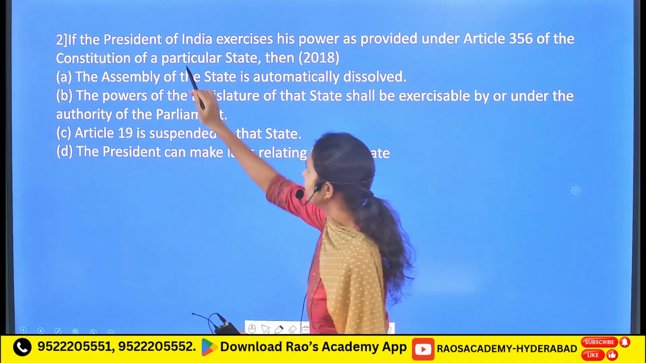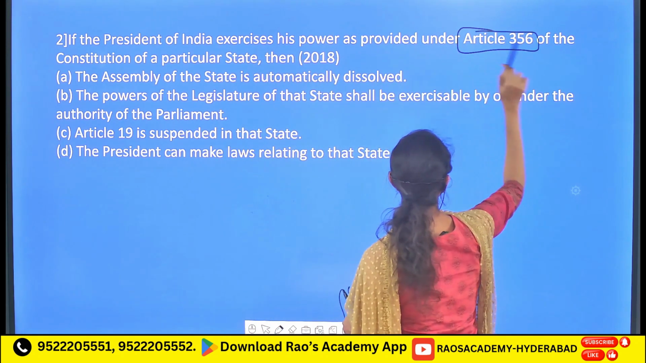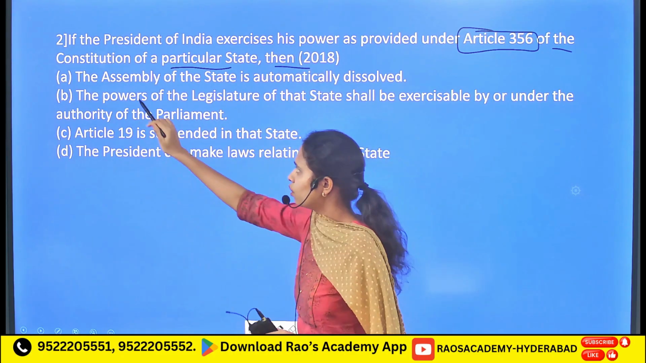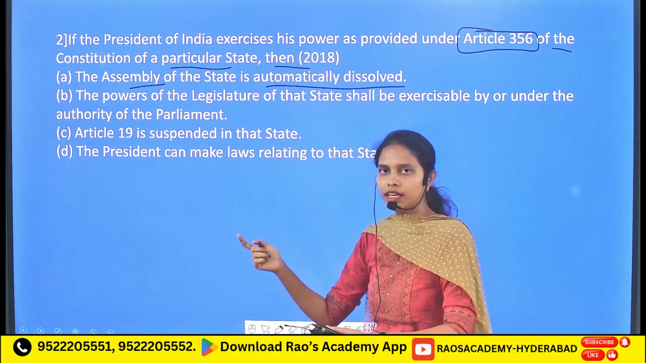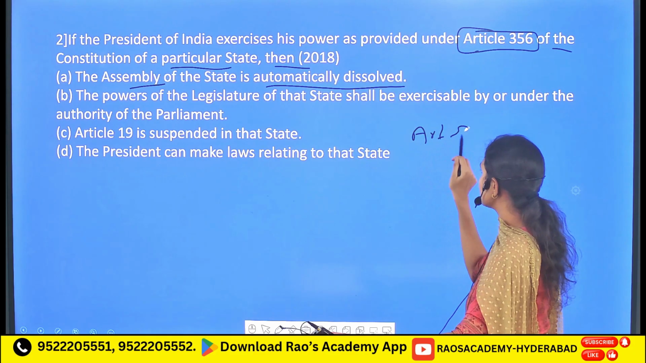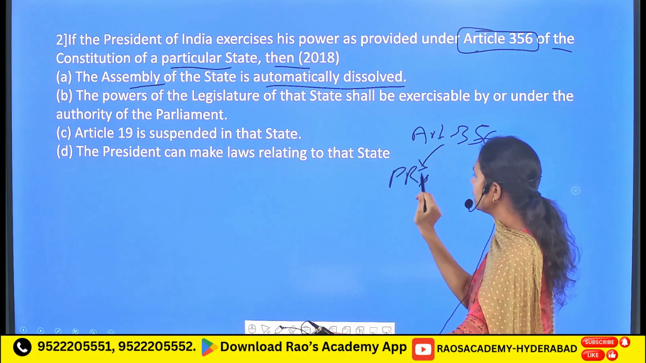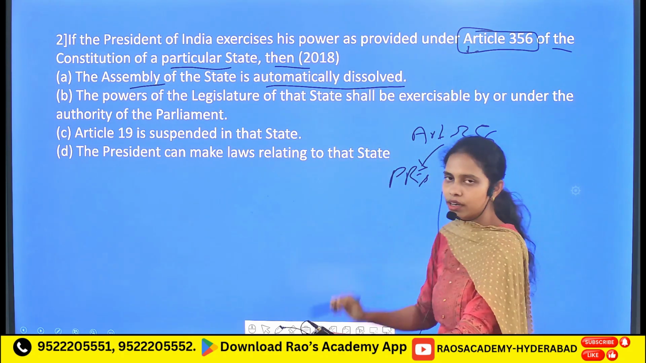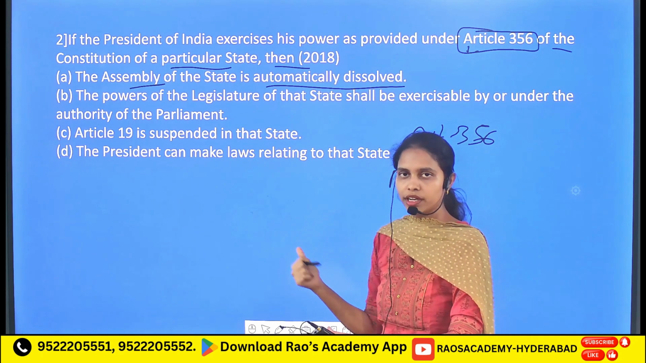Followed by, if the President of India exercises his powers as provided under Article 356 of the Constitution in a particular state, then the options are: the Assembly of the state is automatically dissolved. As I initially told you, this Article 356 implies President's Rule. In order to solve this statement, you have to know what this particular article refers to. Article 356 refers to the imposition of President's Rule in a particular state.